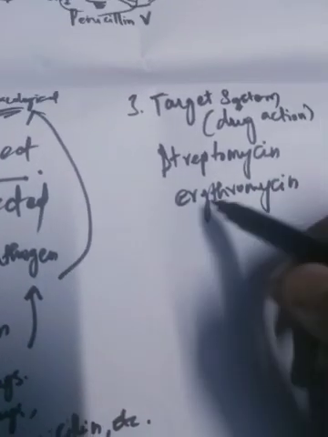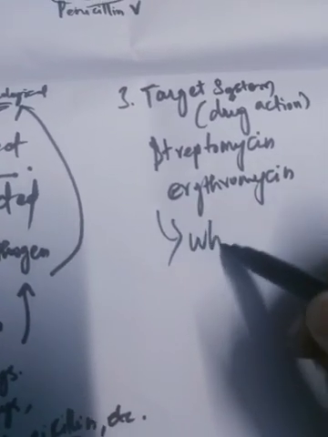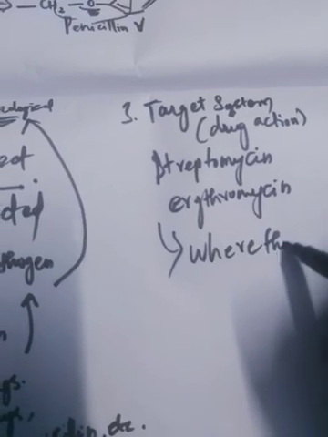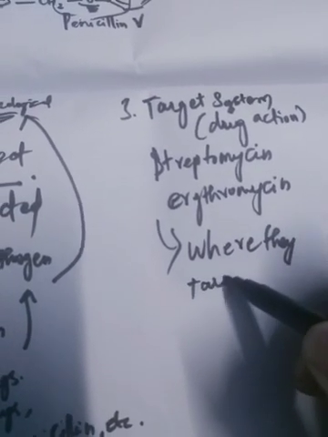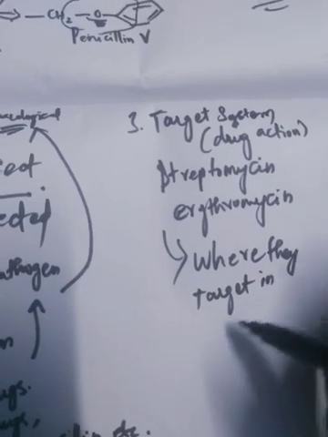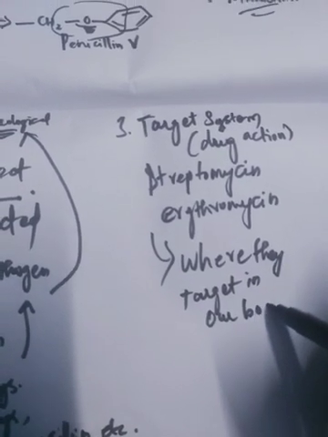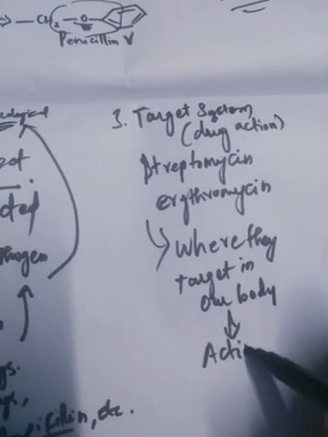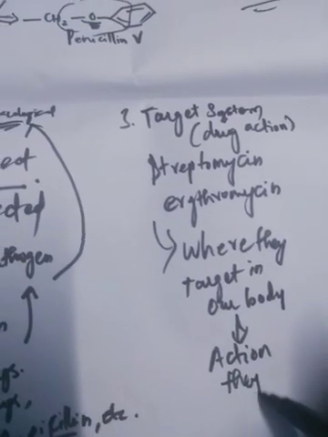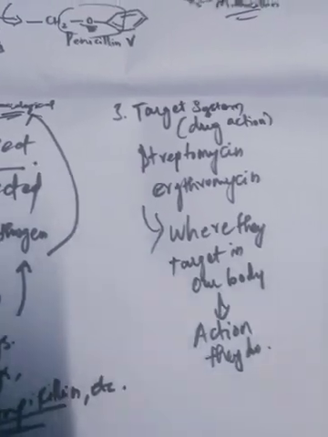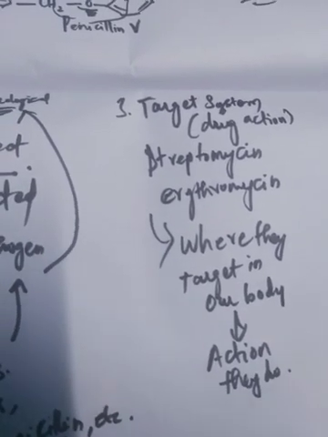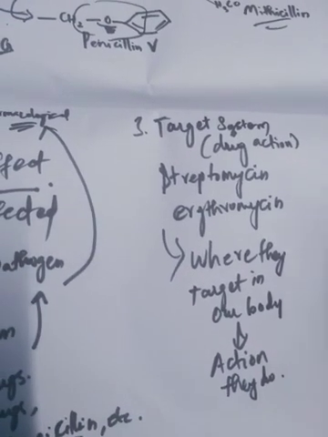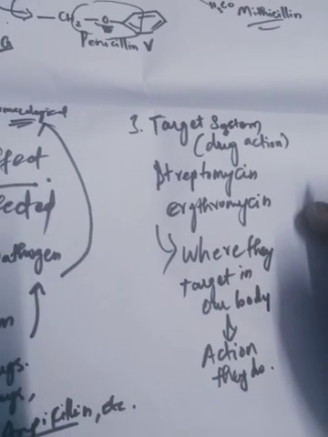These two drugs are classified in the target system based on where they attack, that is where they target in our body, or the action they do. So this is classification based on target system.